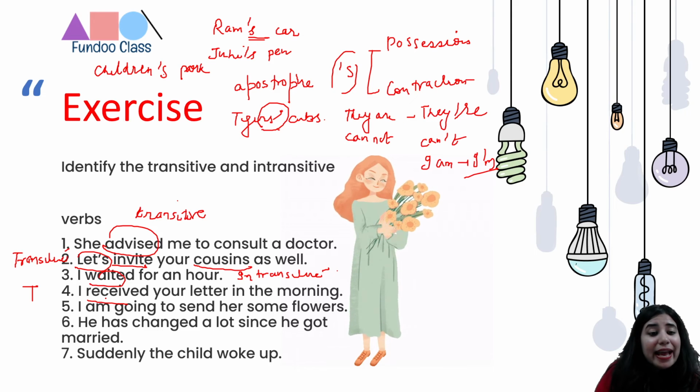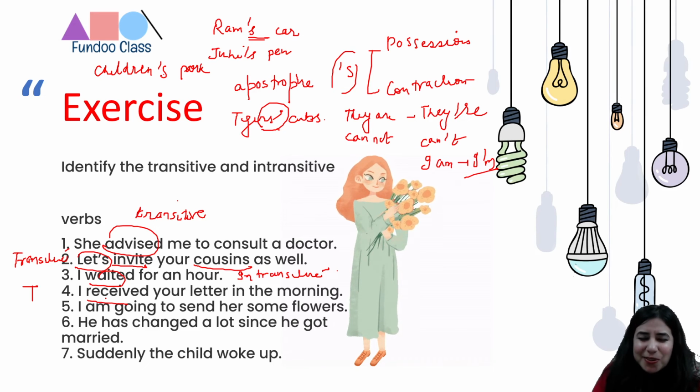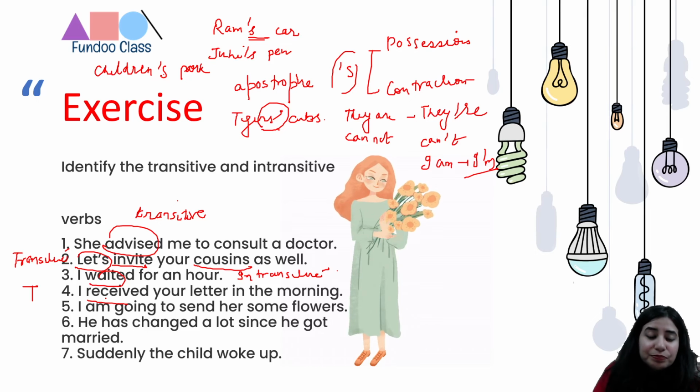So let's take a look at sentence number 5, my dear lovely students. I am going to send her some flowers. Oh, that is the reason this lady is getting the flowers, right? Somebody is sending beautiful flowers for her. So now we can associate. I was just wondering, why is this lady carrying the flowers? Because there's a sentence, right? So let's see. I'm going to send her some flowers.